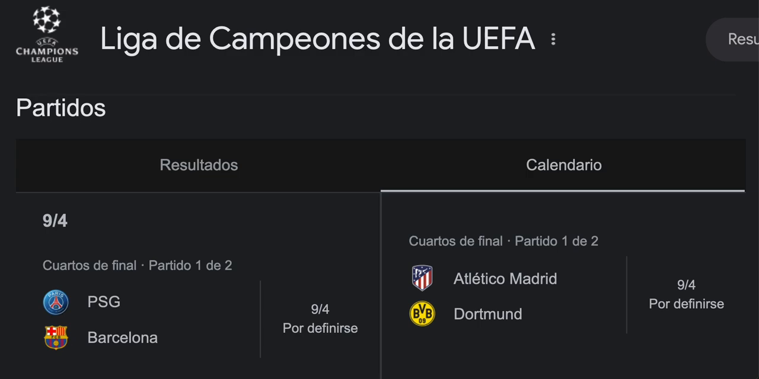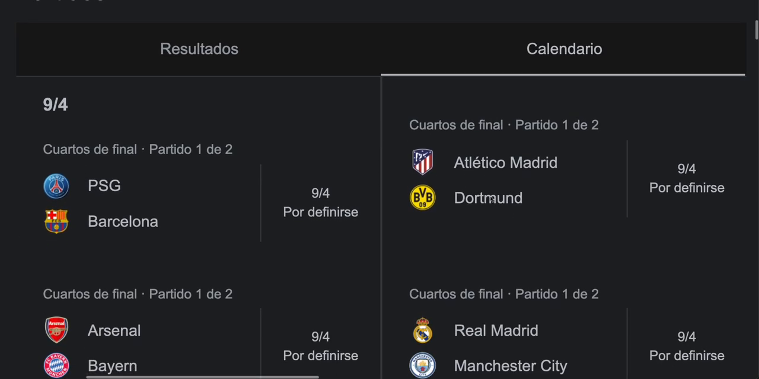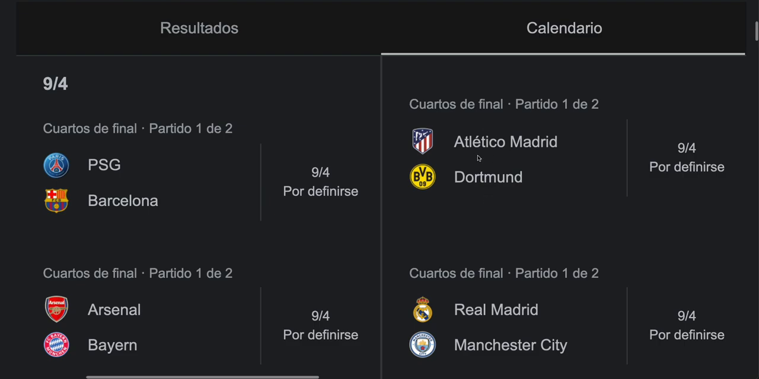So let's talk about these series. The first one, Atlético Madrid against Dortmund. The first leg will be played in the week of April 9 or 10, and the second leg the next week, April 16 or 17. The first leg will be played in Madrid in the Metropolitano Stadium, and the second leg in Dortmund.